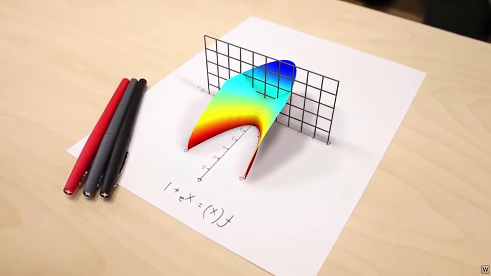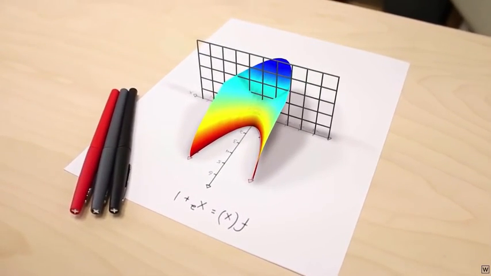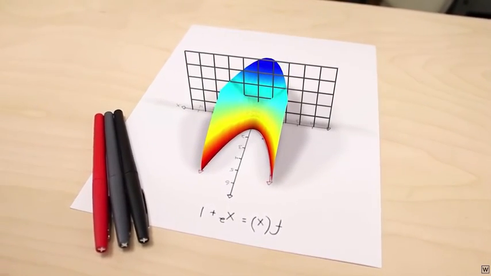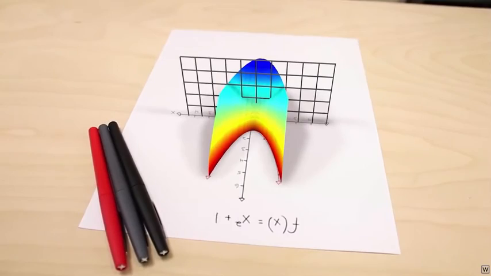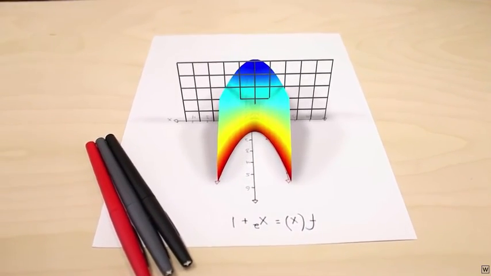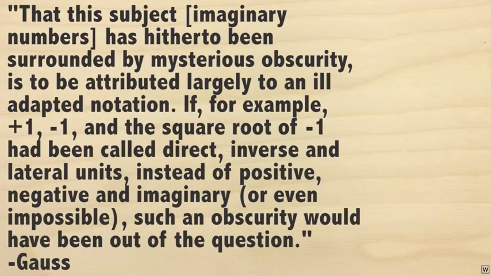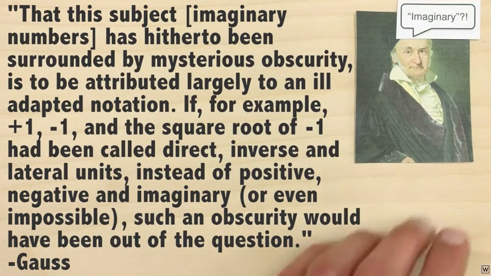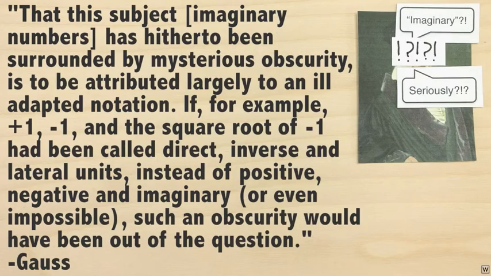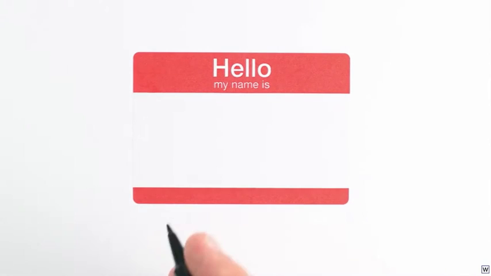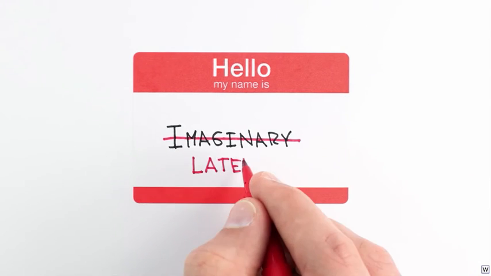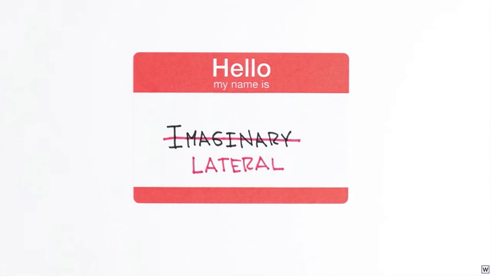So why is this extra dimension that numbers possess not common knowledge? Part of the reason is that it has been given a terrible, terrible name. A name that suggests that these numbers aren't even real. In fact, Gauss himself had something to say about this naming convention. So yes, our missing dimension is comprised of numbers that have been given the ridiculous name imaginary. Gauss proposed these numbers should instead be given the name lateral, so from here on, let's let lateral mean imaginary.